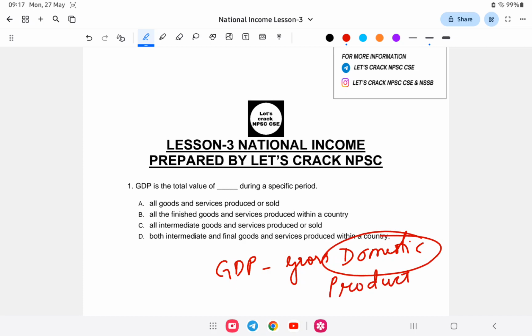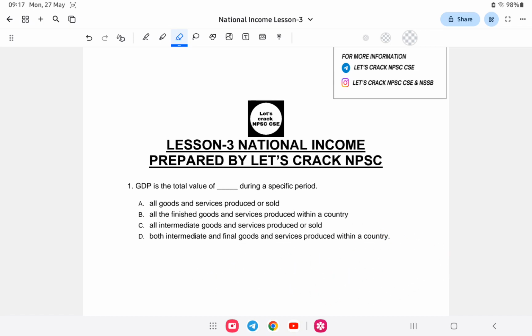Domestic means produced in one country. GNP is gross national product. So gross domestic product is the total value of goods and services produced in the country within a financial year, which is called gross domestic product.